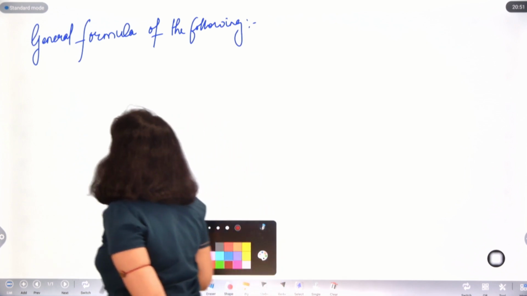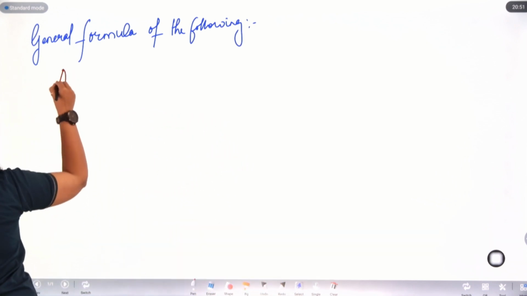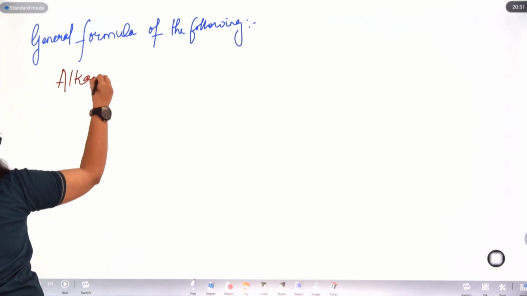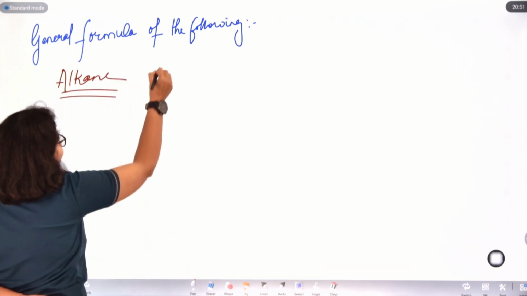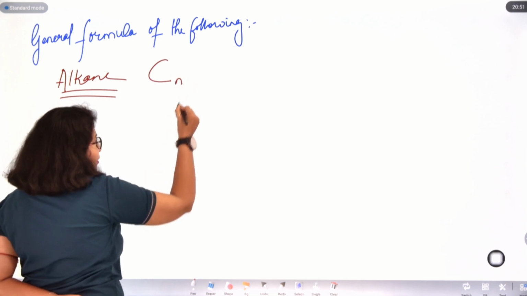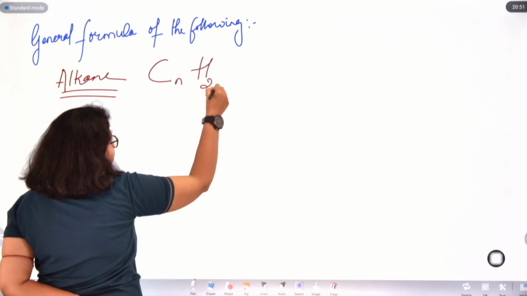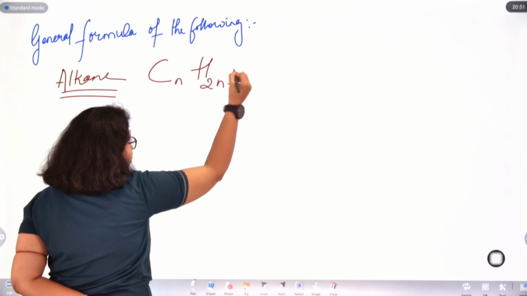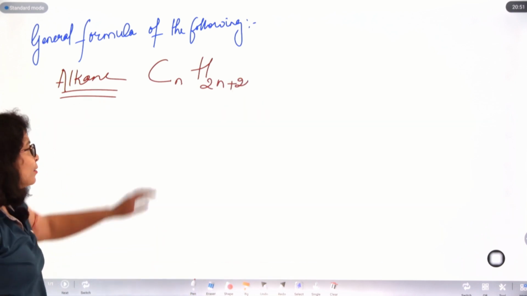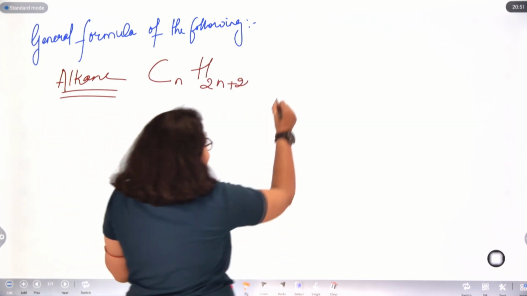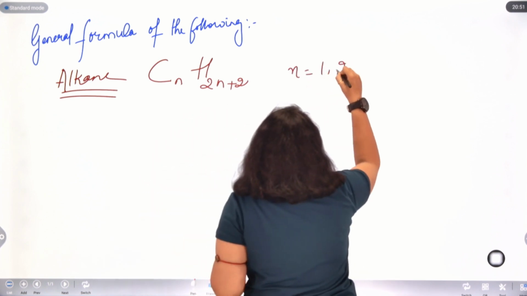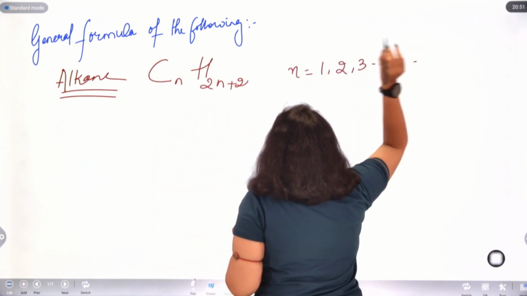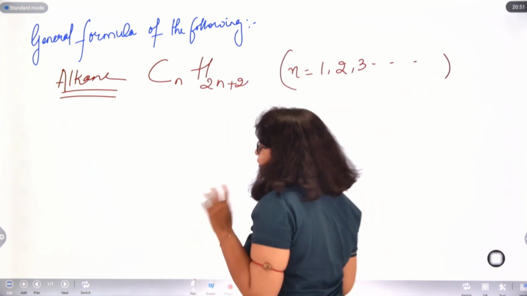First, we'll take up alkane. Alkanes have a general formula of CnH2n plus 2. And the value of n starts from 1, 2, 3, likewise. It goes on increasing.